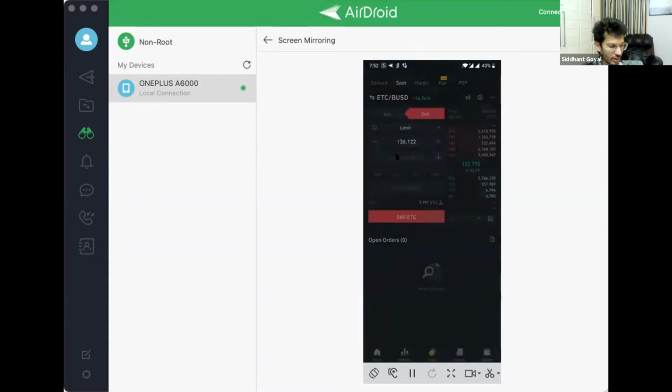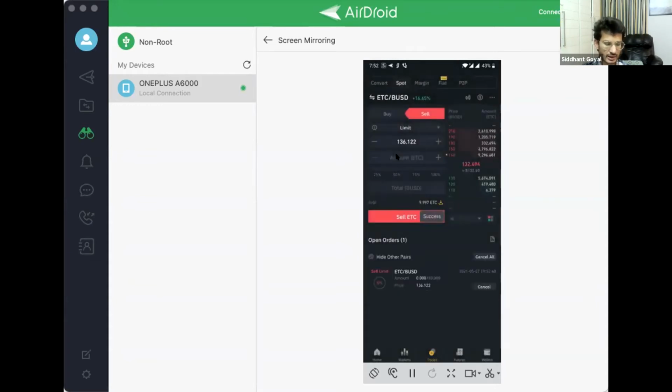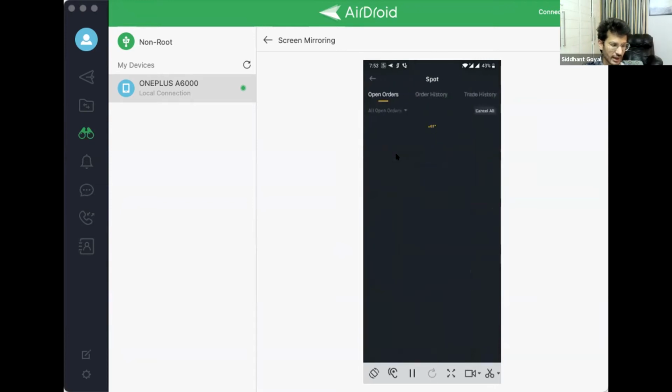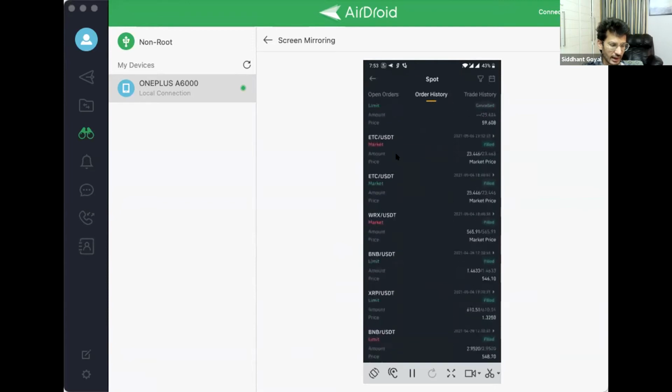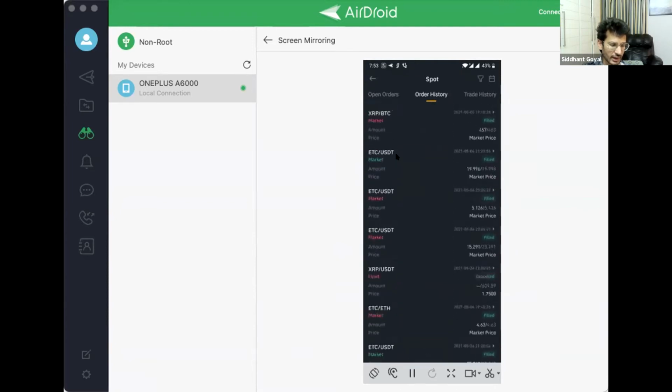I put a sell order, and you can see below here, it is simply mentioned that when the price touches $136, this will get executed, and automatically this trade will happen and it will be sold. If I want to see the trades, I can simply click on the open orders. Right next to the open orders, I can click on this, and I can see any open orders that I have, and I can see order history, what trades I have done earlier. If I've bought any coin, or sold any coin, I can see it here.